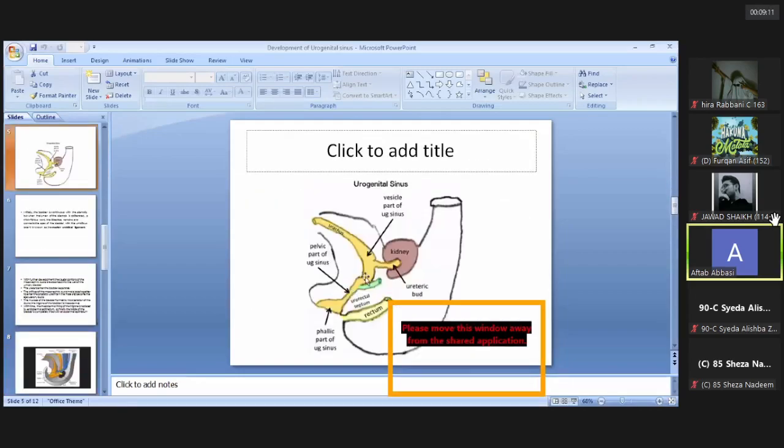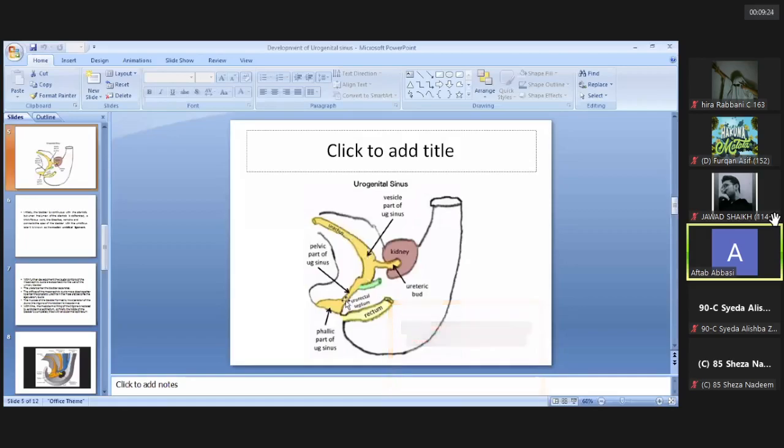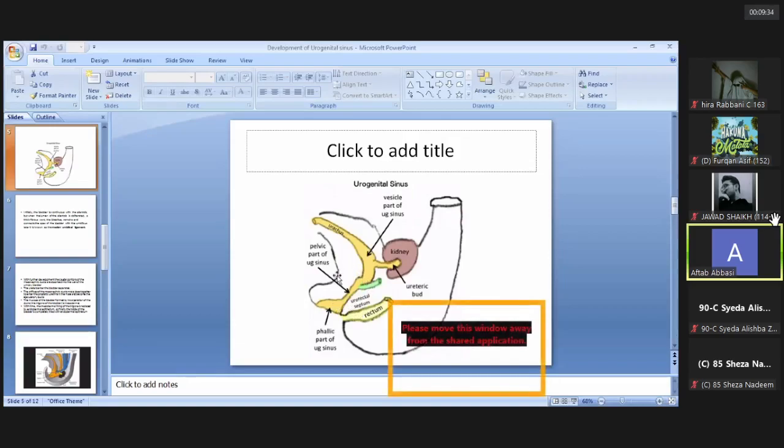Now see in this figure, by the urorectal septum, the cloaca divides into an anterior dilated part known as the urogenital sinus. This is the whole urogenital sinus, and posteriorly it will form the anal canal. We are concerned here with the urogenital sinus. Now this urogenital sinus is divided into three parts.